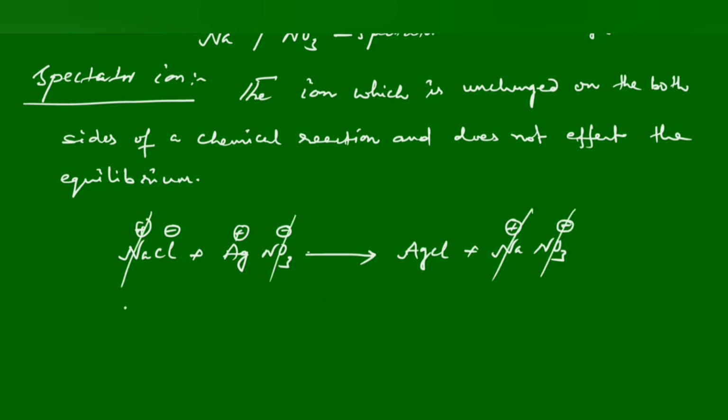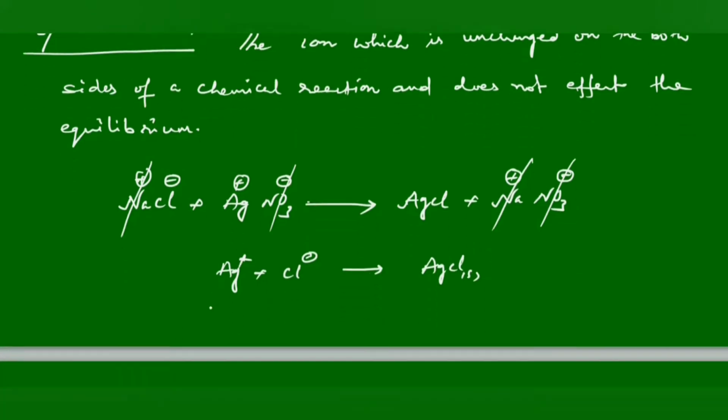What is left after removal of these spectator ions is Ag plus and Cl minus, giving AgCl solid. This type of reaction we call a net ionic reaction, without involving spectator ions. There is no practical importance of the ions which are present in this reaction.